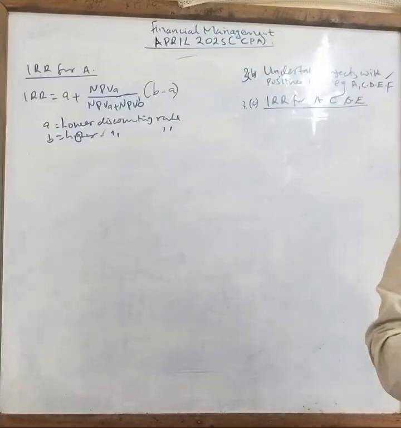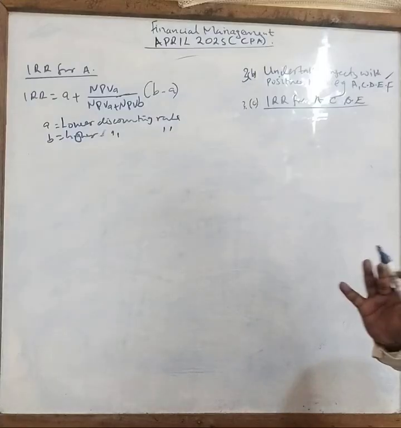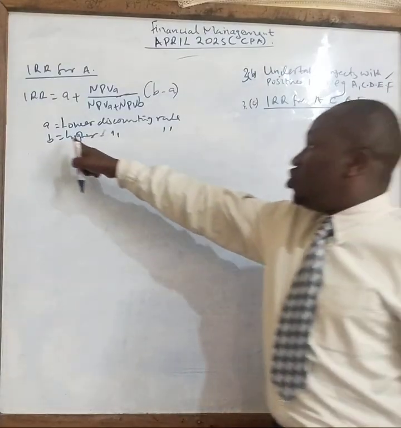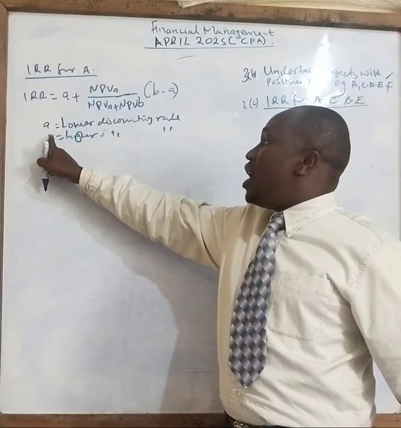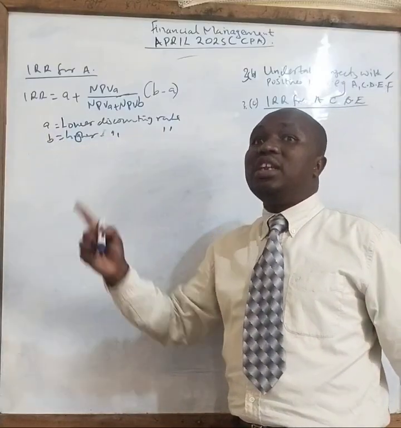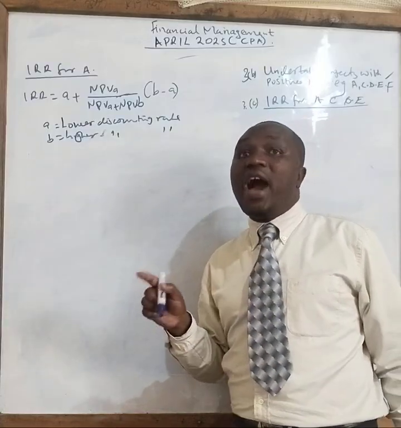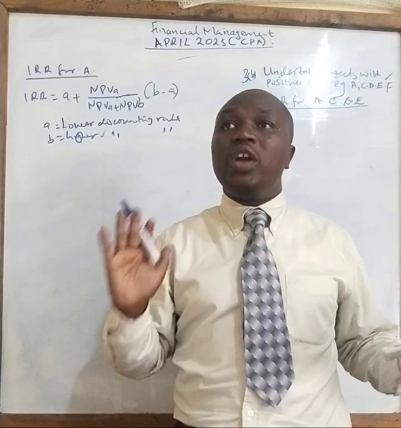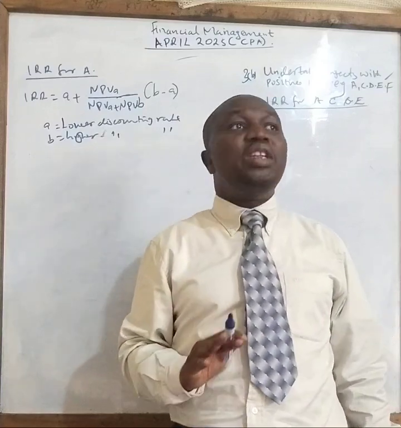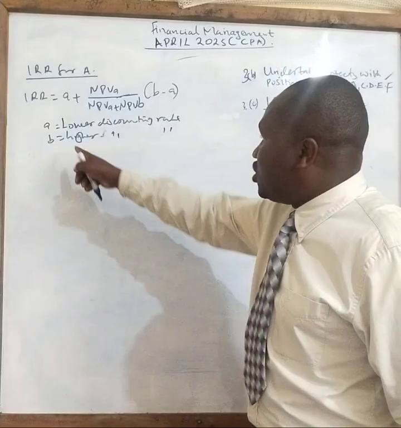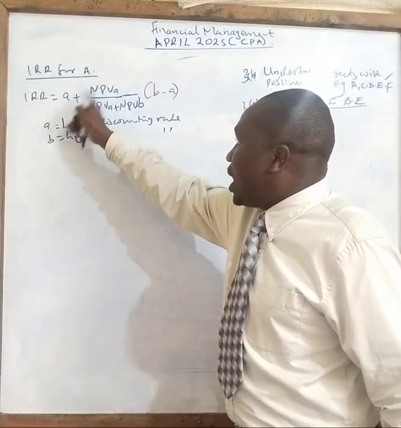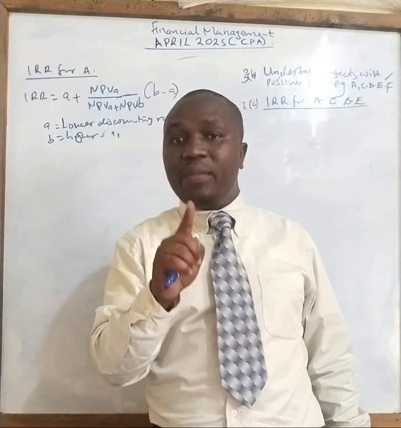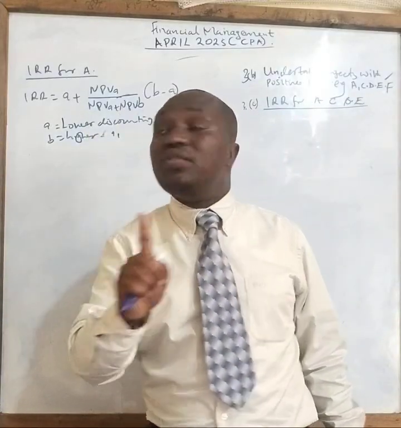If you have been asked to calculate the IRR, your work is very simple. The IRR that you have been given is acting as your lower discounting rate. Now you want to get the higher discounting rate. From our discussion, we said IRR is normally on a trial basis. We don't know exactly at what point we shall get these figures. So I normally tell my students that for us to work this out, we have to ensure that the second NPV is negative. So not IRR but NPV. The NPV should always be negative for the last one.